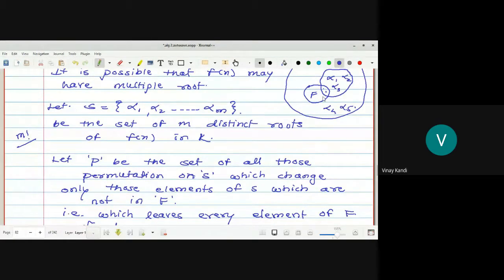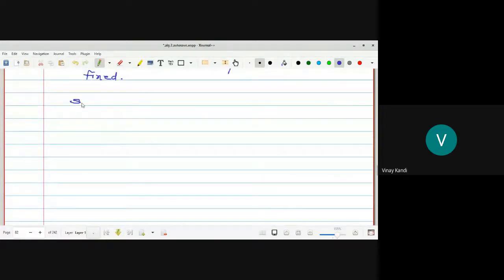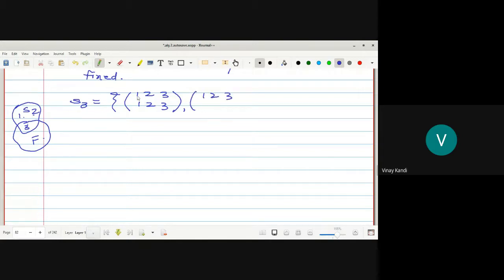For example, S3. What are the elements of S3? Suppose this is the set, 1, 2, 3, and suppose this one is our field. Suppose your 1, 2, 3 are the roots, instead of alpha 1, alpha 2, alpha 3, up to alpha m, 1, 2, 3 are the roots. And 3 belongs to set K as well as field F.